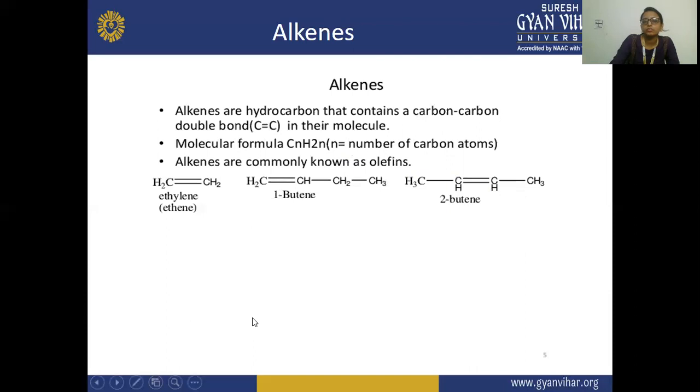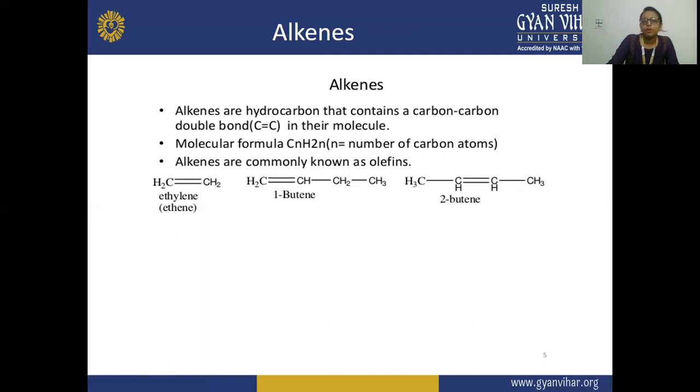Next is your alkenes. Alkenes are the hydrocarbons that have a carbon-carbon double bond in their molecule, and they come in the category of unsaturated hydrocarbons. They have the molecular formula CnH2n, where n is the number of carbon atoms. Alkenes are also known as olefins, like alkanes are known as paraffins. In the similar way, alkenes are also known as olefins.